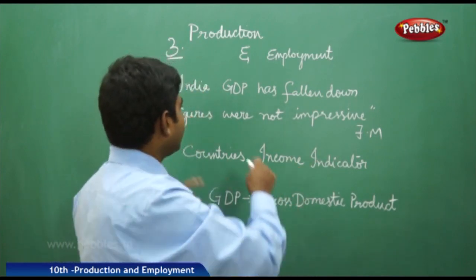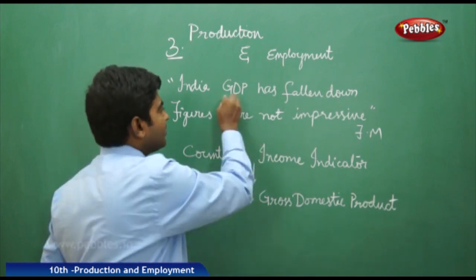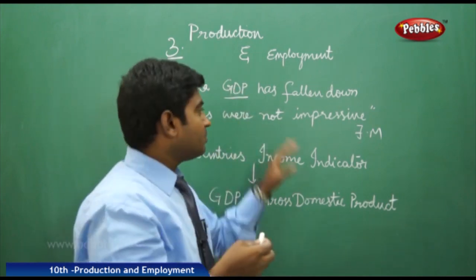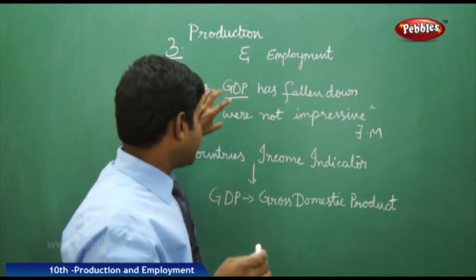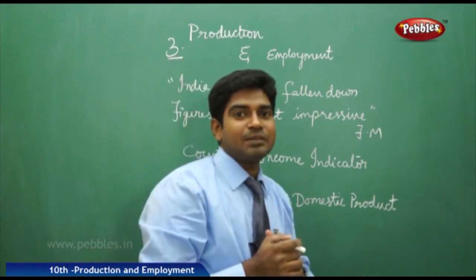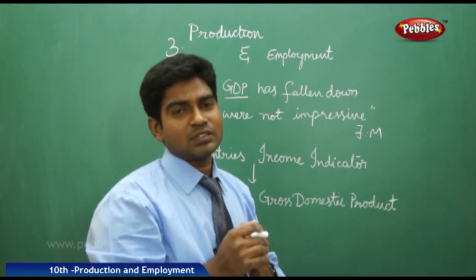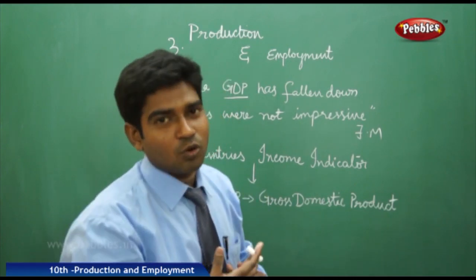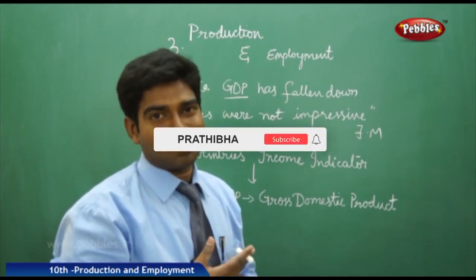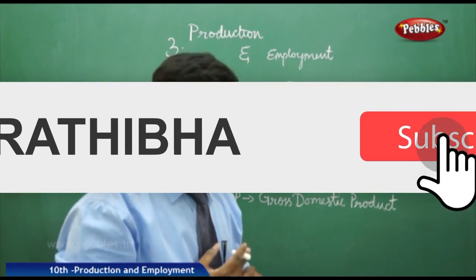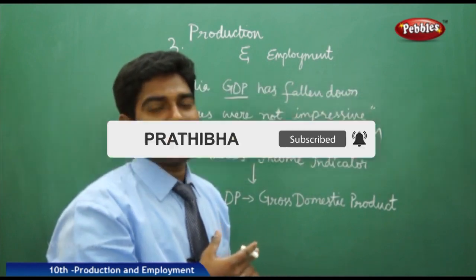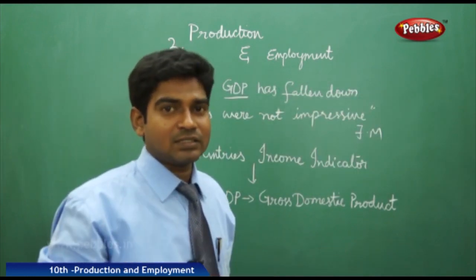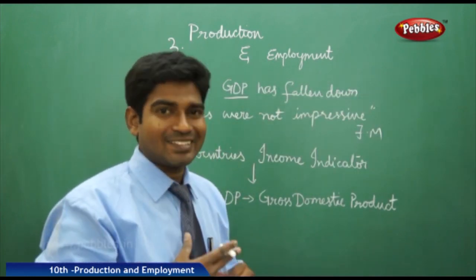What is the meaning of the word GDP here? If you know the meaning of GDP, you will understand what has fallen. GDP is nothing but how do we assess whether a person is rich or poor? Suppose a person is going on the road, not dressed properly. Do we call that person rich, or a person who is going on the road with his brand new vehicle, well dressed, using all the latest equipment and accessories?